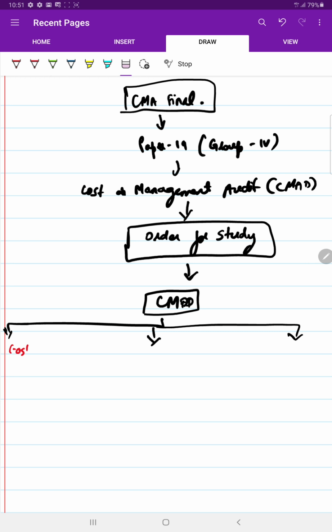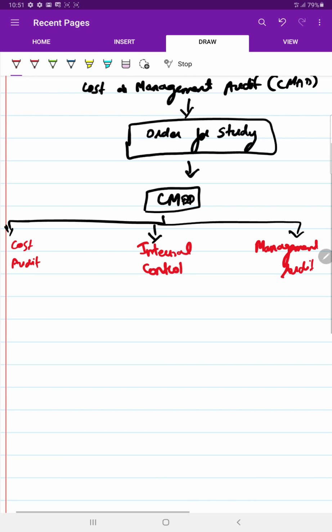Section number two will be internal control, and the third will be management audit.